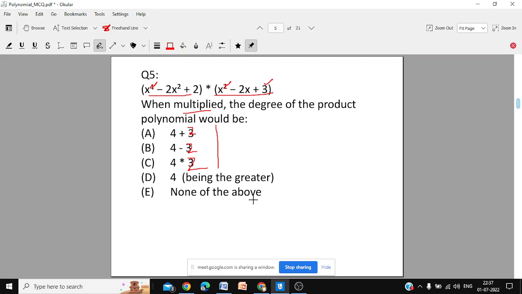So again write question number 5 and the option A, B, C, D, E. Any option. What would be the degree of the product when you multiply? Write question number 5 and the option, either A or B or C or whatever it is. Question number 6.